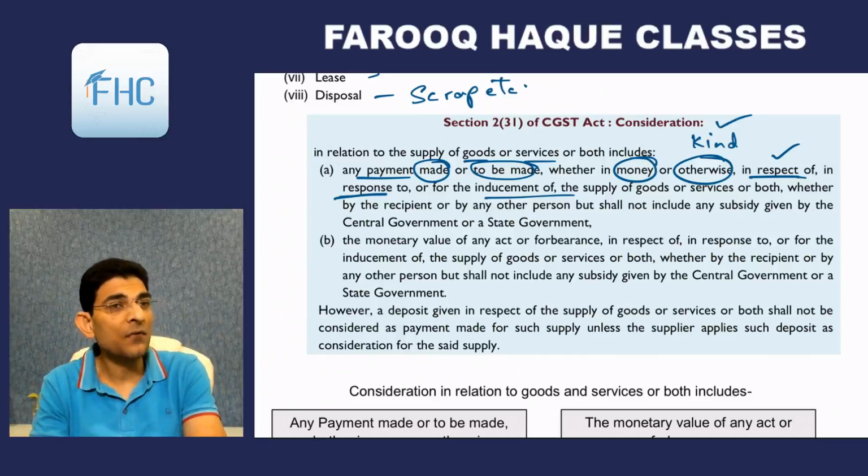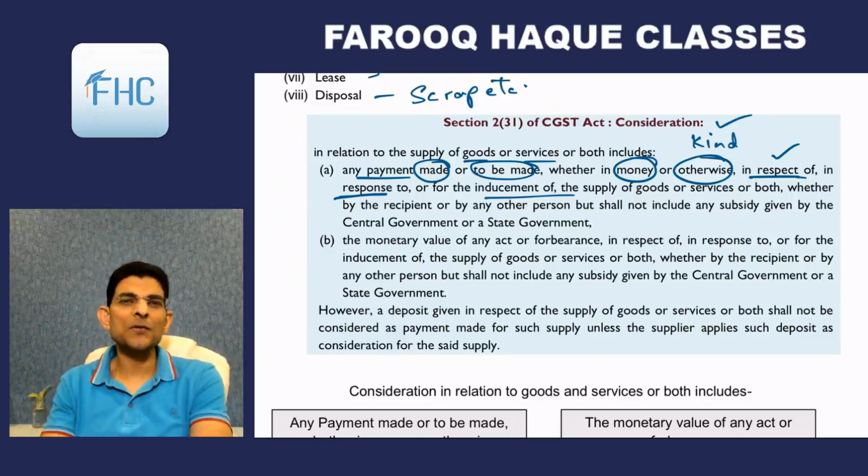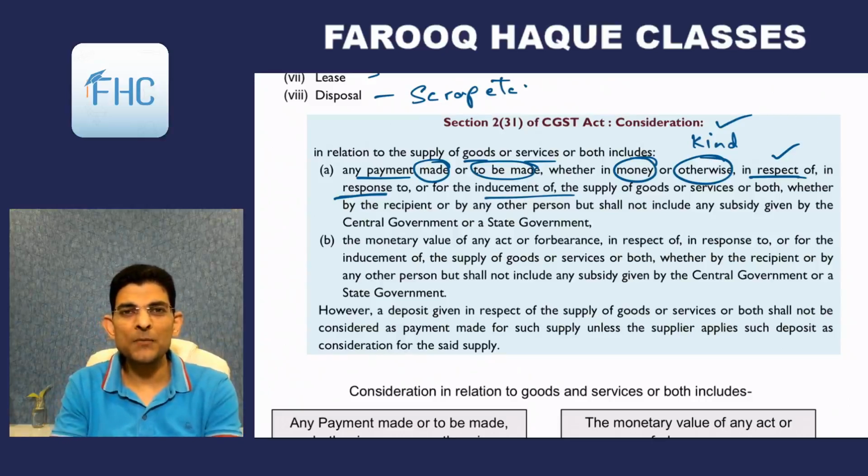Like you go to a friend's sweet shop, and you eat 4 gulab jamuns, and after eating them you think of making payment. Otherwise he was not asking for it, he's your friend, but still you take out 100 rupees note and you say that keep this as consideration for those 4 gulab jamuns that I have eaten in your restaurant.